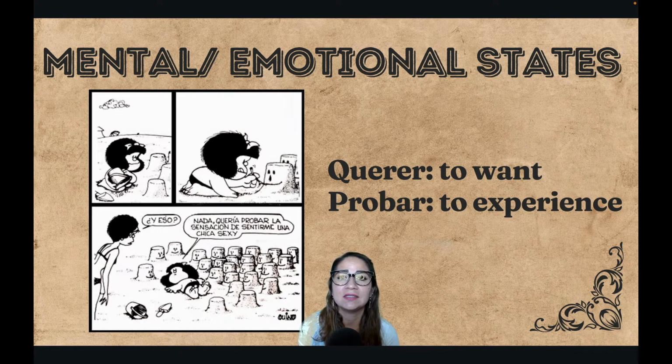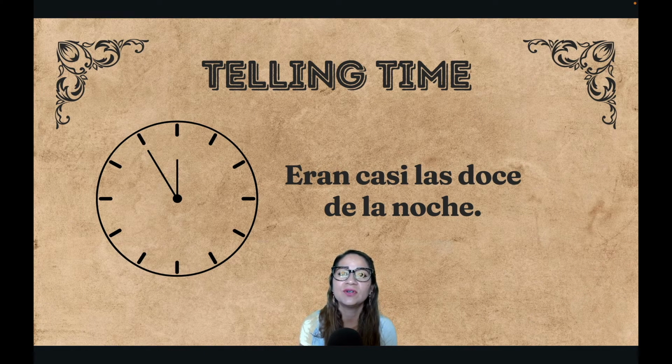So quería is the imperfect form of the verb querer, which is to want. So she's saying, I want it. She's expressing some emotional or mental state. And she's saying, I wanted to experience. Probar means to experience. It could also mean to try or to taste, but in this case, to experience the feeling or the sensation or the thrill of feeling like a sexy girl. Because she built all of those faces to be looking at her. So she wanted to experience what it feels like to be a sexy girl. Okay, muy bien.